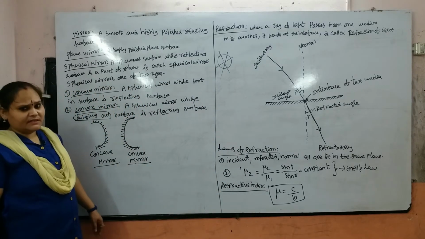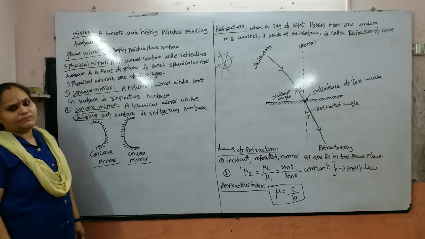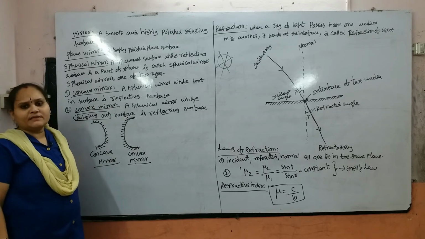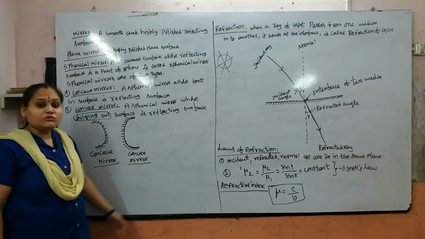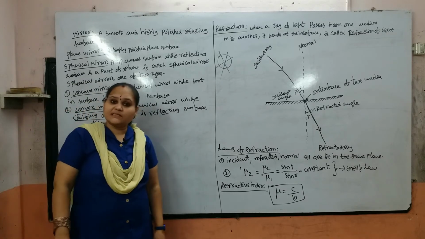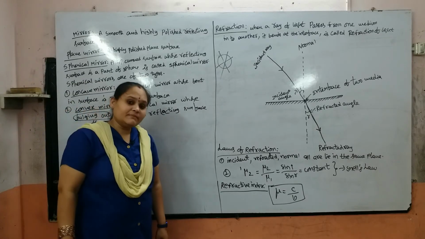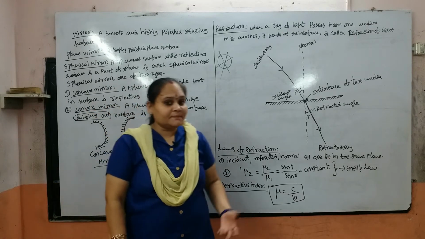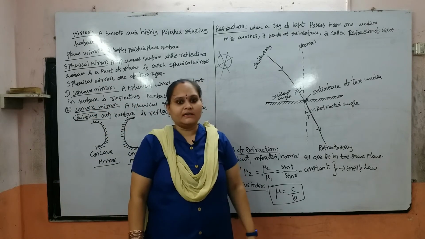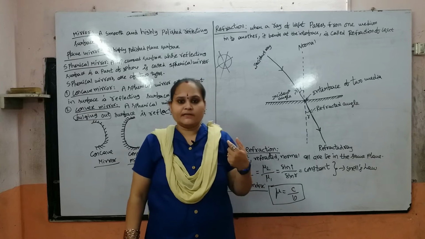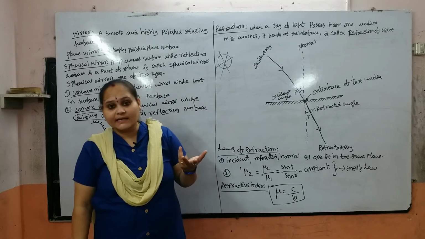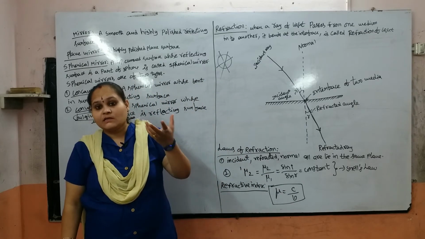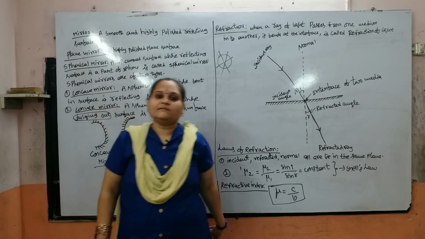Once again I will repeat. Today's topic is mirror. We have two different types of mirrors, plane mirrors and spherical mirrors. What is a mirror? A smooth and highly polished surface is nothing but a mirror. What is meant by plane mirror? A highly polished plane surface is nothing but a plane mirror. Next one is the spherical mirror. What is the spherical mirror? A highly polished part of a sphere is nothing but a spherical mirror.